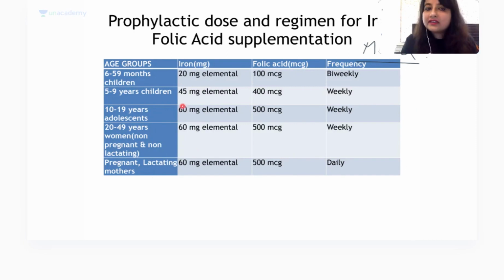All right. So what is the iron dose and folic acid dose recommended for children up to 5 years? 20 milligram elemental iron and 100 microgram folic acid. Similarly, for 5 to 9 year children, 45 milligram elemental iron, 400 microgram folic acid. 60 milligram elemental iron for 10 to 19 year adolescents and 500 microgram folic acid. The latest change is for pregnant women, where we are giving 60 milligram elemental iron and 500 microgram folic acid. To pregnant and lactating mothers, it's given daily, and to non-pregnant and non-lactating women, it's given weekly.